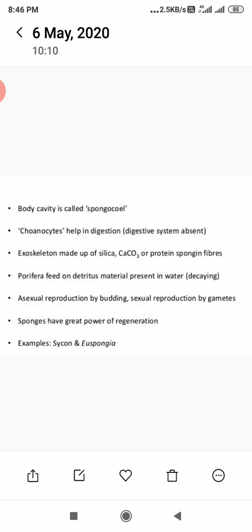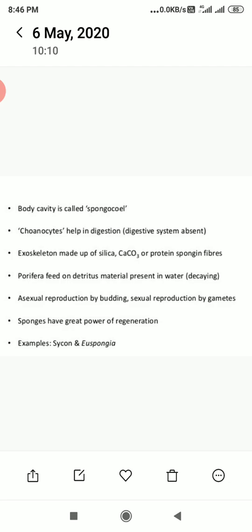Exoskeleton is made up of silica, calcium carbonate, or protein spongin fibers. Porifera feed on detritus material present in water. Detritus means dead or decaying material. Asexual reproduction is caused by budding, means formation of a small outgrowth on the body of the parent organism, and this small outgrowth during favorable conditions detaches itself from the parent and develops into a complete new organism. Sexual reproduction takes place by gametes.